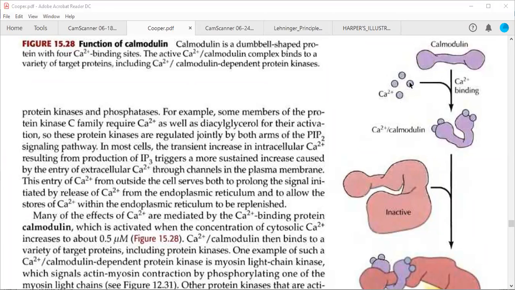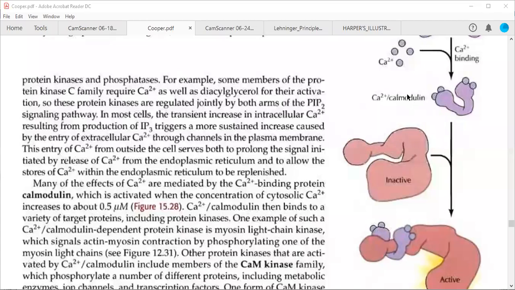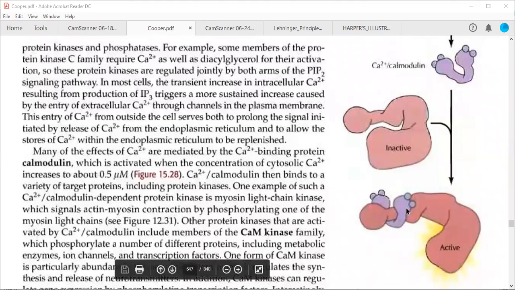It can bind with 4 calcium ions. Once after binding with these calcium ions, there is a change in conformation of this calmodulin protein, and the calmodulin in this changed conformation will interact with some protein kinases. This is called a calcium calmodulin complex dependent protein kinase because it interacts with this particular protein kinase. After interaction, it will be activated.